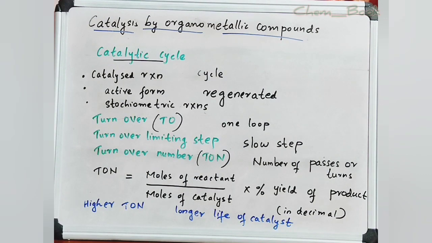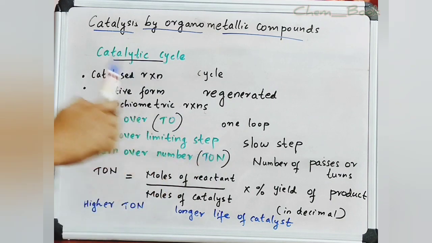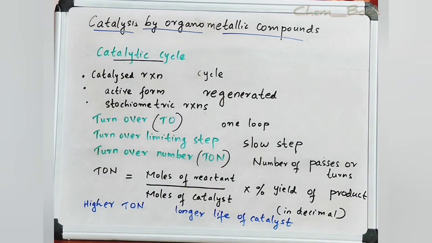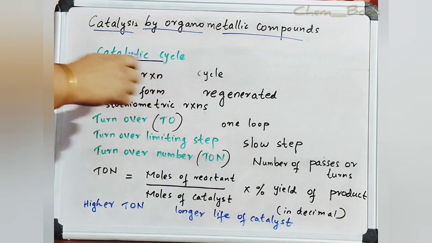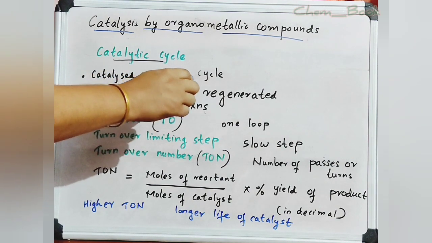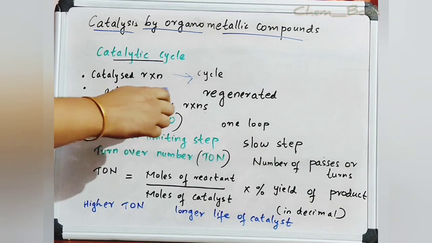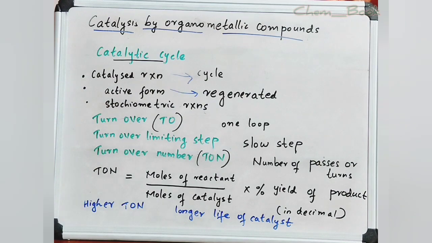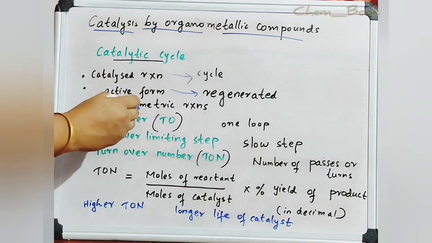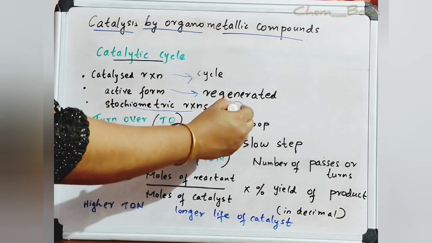Now we can study some terms related to catalysis. What are they? Catalytic cycle, turnover, turnover limiting step, turnover number, that is TON. Let us discuss one by one. What do you mean by a catalytic cycle? A catalyzed reaction occurs in cycles, called catalytic cycles. Here the active form of the catalyst is regenerated. A catalytic cycle consists of a series of stoichiometric reactions that form a closed loop.